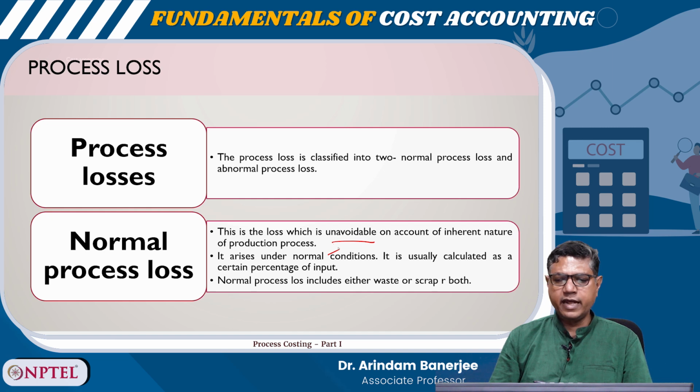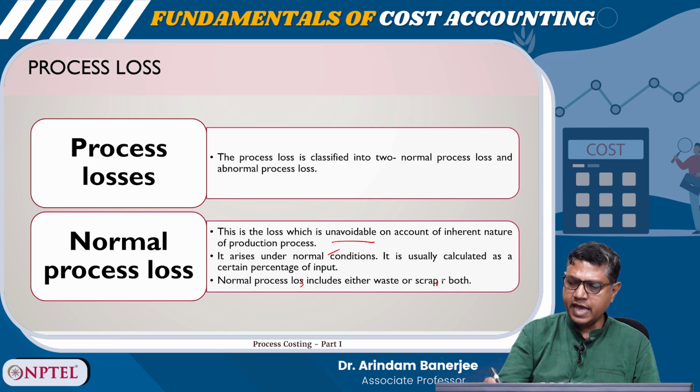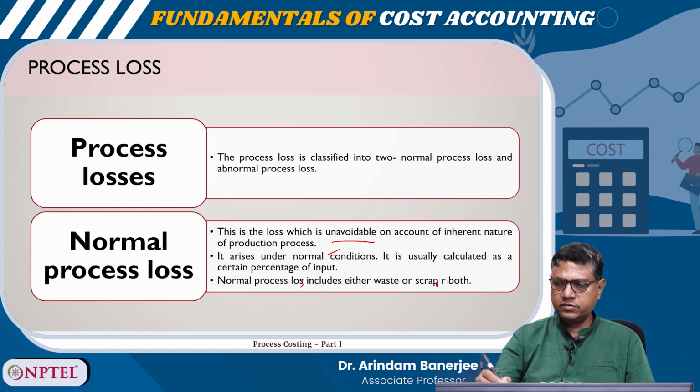It is usually calculated as a certain percentage of input. The normal process loss includes either waste or scrap or both.